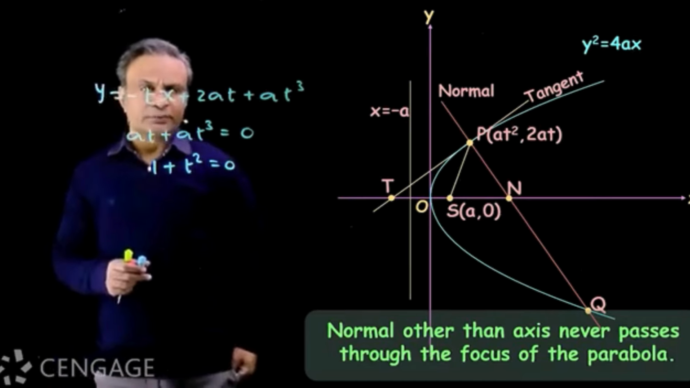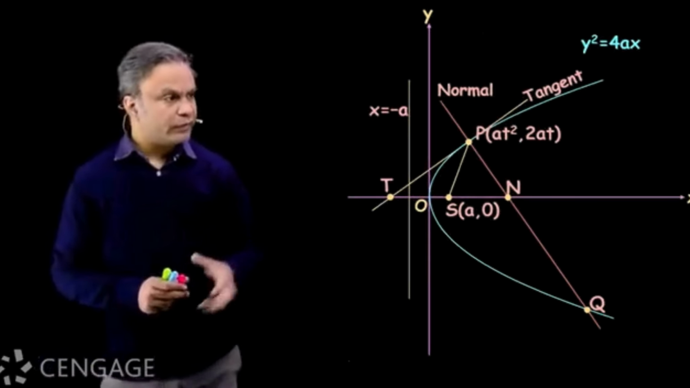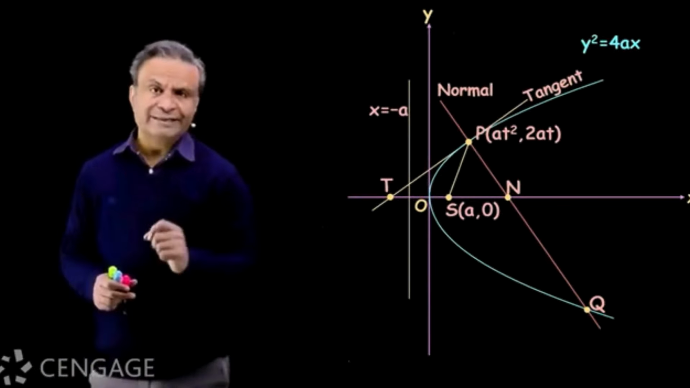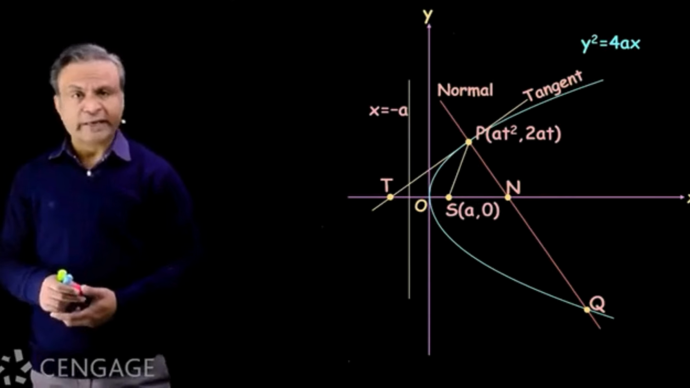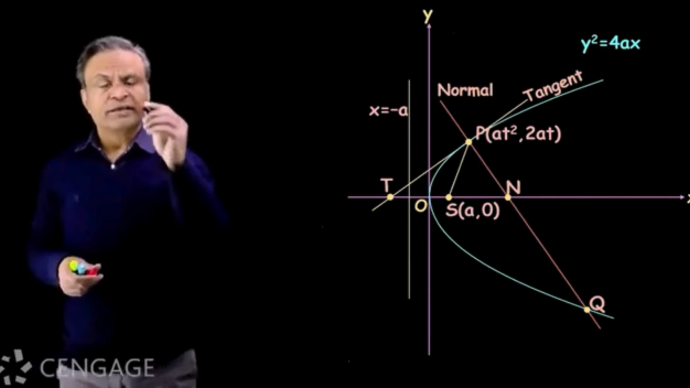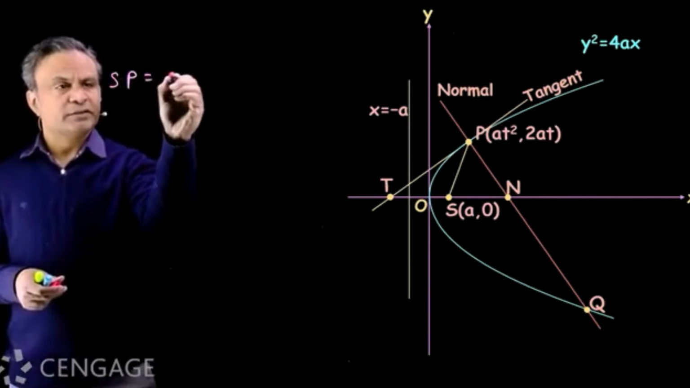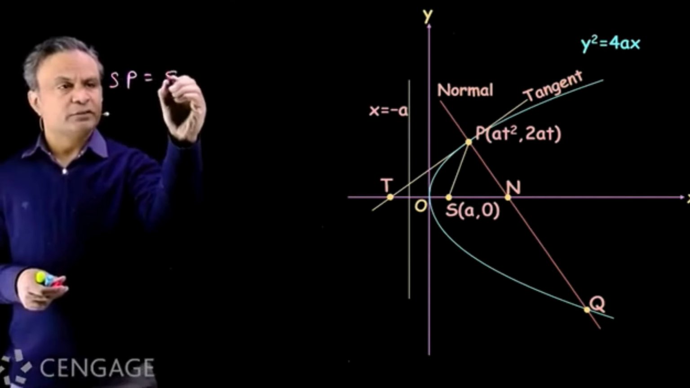Let's do next property. Okay, now look at the figure. We have drawn tangent and normal to parabola at point P. Tangent meets x-axis at point T and normal at point N. The property is SP is equal to ST is equal to SN. Focus is equidistant from points P, T and N. Proof is simple.